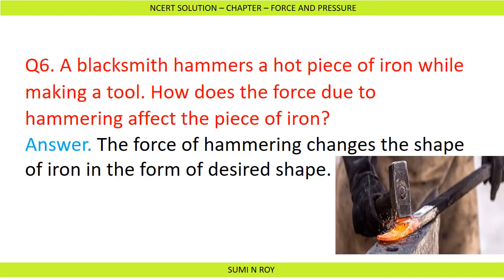Next question is, a blacksmith hammers a hot piece of iron while making a tool. How does the force due to hammering affect the piece of iron? The force of hammering changes the shape of iron into the desired shape. A blacksmith hammers a piece of iron to change its shape so that he can give the iron a desired shape.